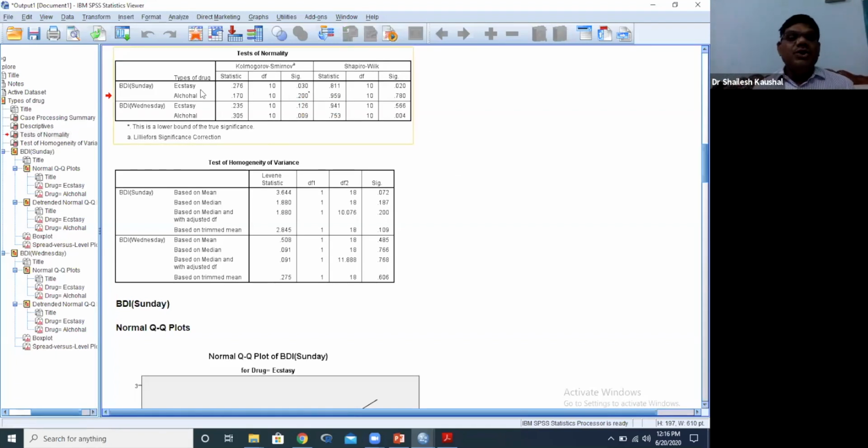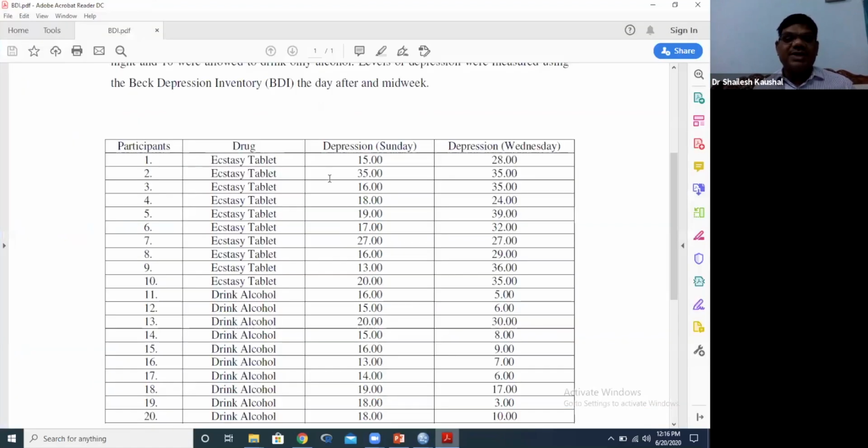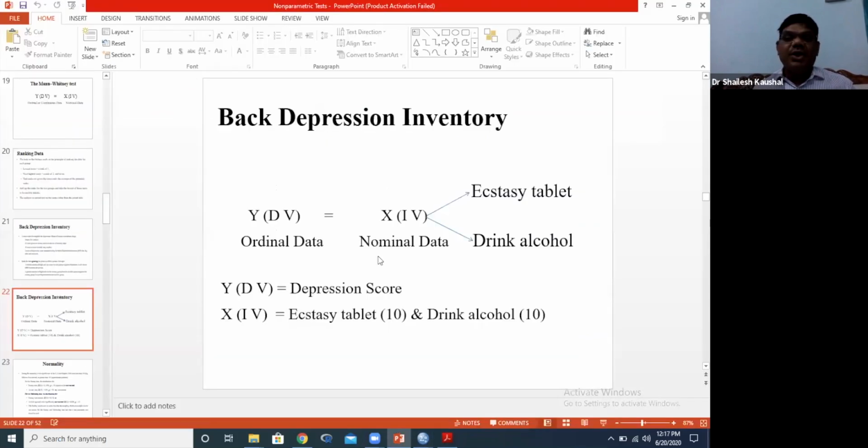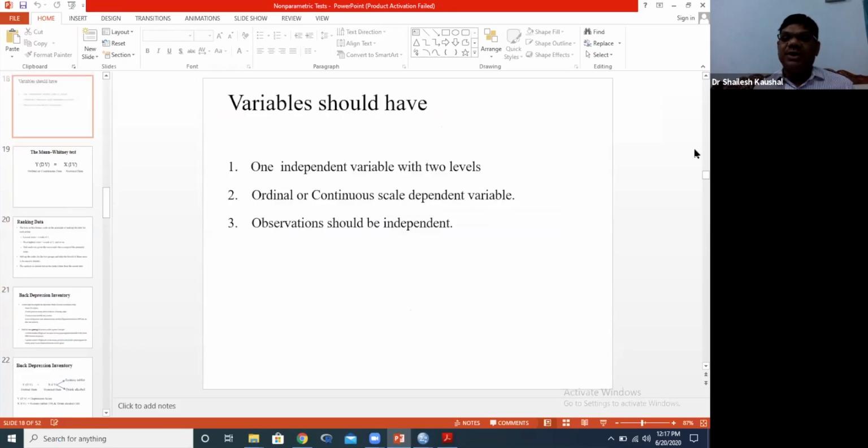So in this case, the ecstasy group, these 10 people, all the 10 people's data is not normally distributed.